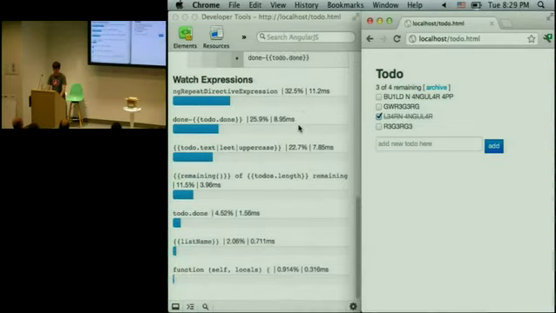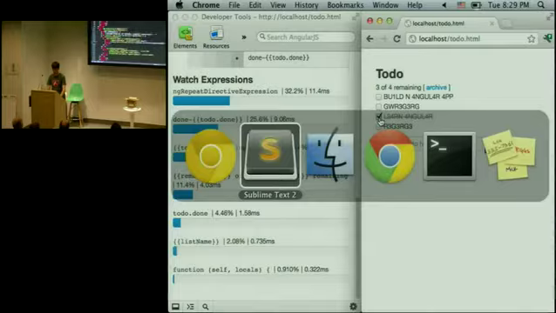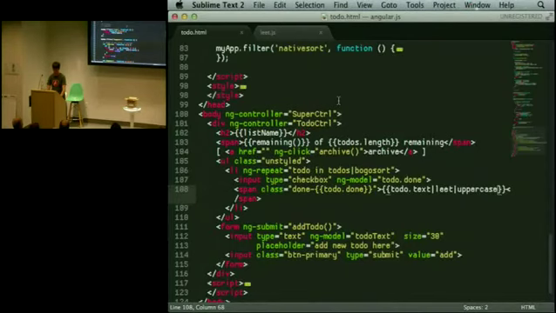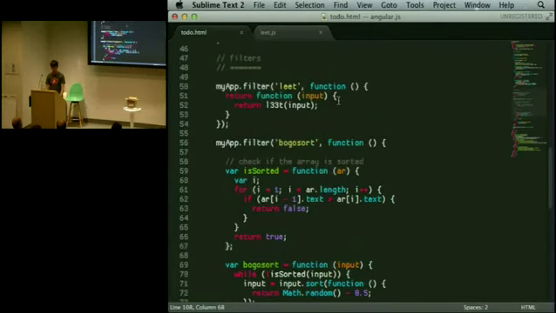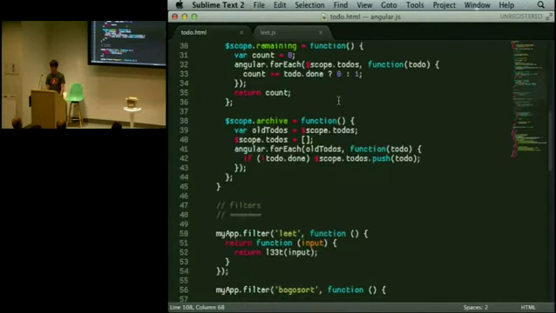So yeah, you can see how this will help you. At least in the simple case, learn not to do silly things like this on your to-do list. But hopefully, in bigger apps, it'll give you some direction as to which filters are slow, which directives are slow. Which areas do I need to optimize, as opposed to just shooting blindly in the dark. And I think that's about it. Does anyone have any questions on this?